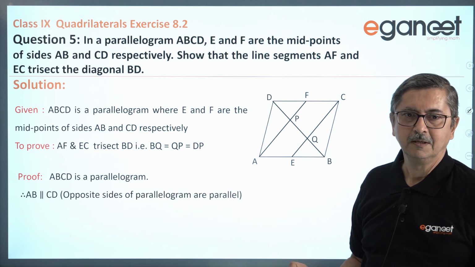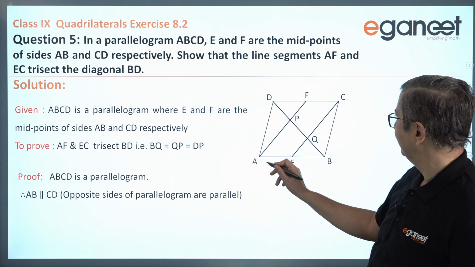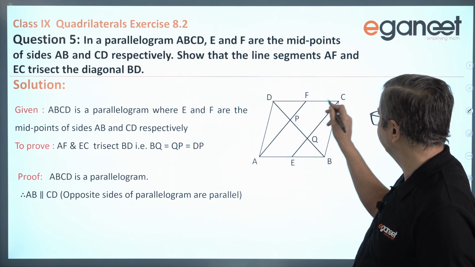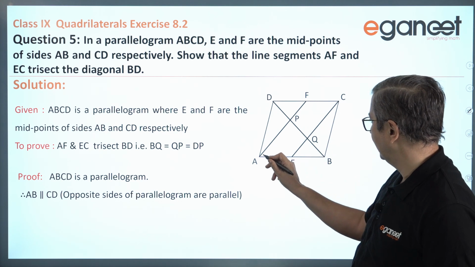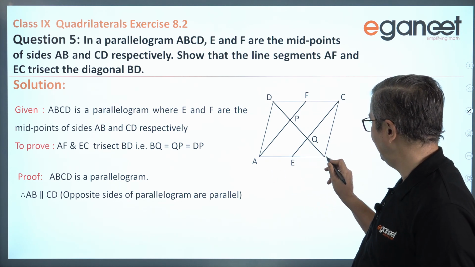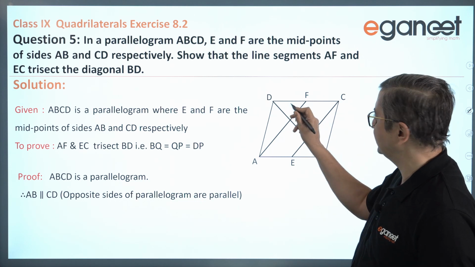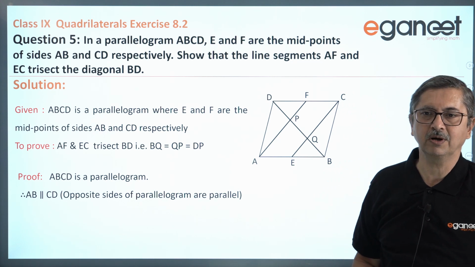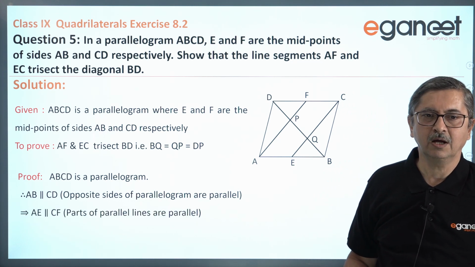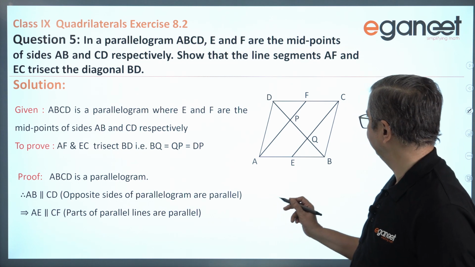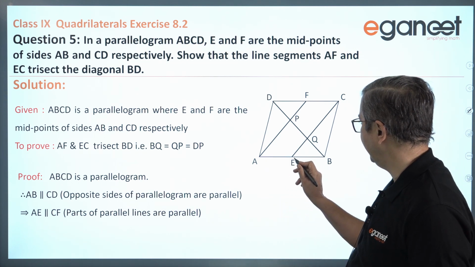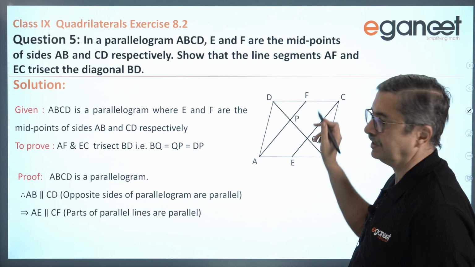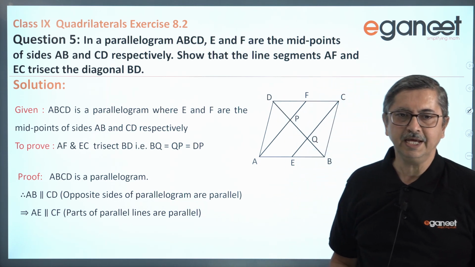So first, AB parallel to CD. This is part of the parallelogram. AFCE is nothing but a quadrilateral formed between these two lines AB and CD, and naturally AB is parallel to CD because this is a given parallelogram, and naturally AE is also parallel to CF. So part of this line AB, that is AE, and part of this line CD, that is CF, are already parallel.